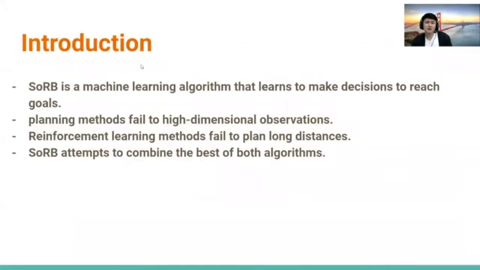Let's start. Search on the Replay Buffer is a machine learning algorithm that learns to make decisions to reach goals. Typically, this sort of control algorithm relies on planning methods and reinforcement learning methods. Both have limitations. Planning algorithms can reason over long horizons, but cannot deal with high-dimensional observations. Reinforcement learning algorithms fail to plan over long distances. Search on the Replay Buffer attempts to combine the best of both algorithms.